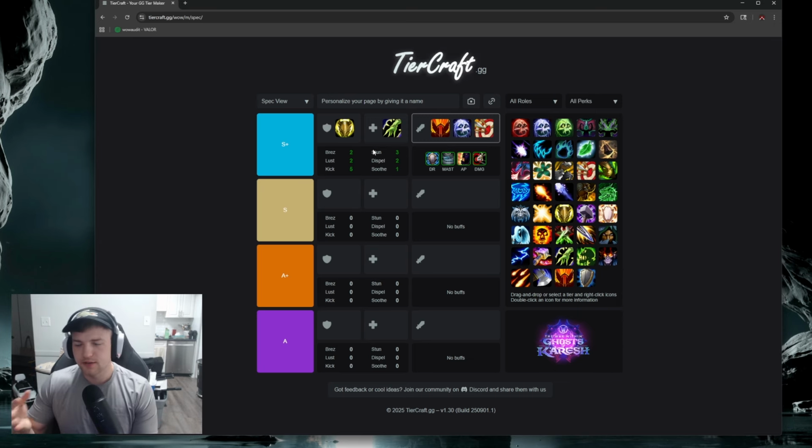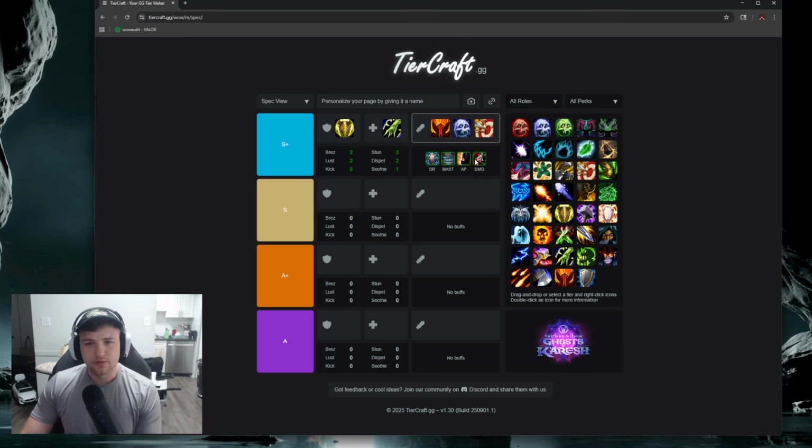What's cool about this is you can go in and theorycraft comps so that you understand what you might want, especially if you're not super knowledgeable about what all of the specs do in the game, because not everybody has been playing forever, which is fine. Right here, it'll list out what all of your party buffs are going to be. You can see we have 3% DR from Devotion Aura from the Paladin. We have Wind Fury from the Shaman for the Mastery. You have your attack power from the Warrior, and then Hunter's Mark from the Hunter.